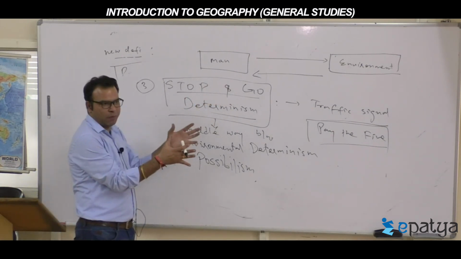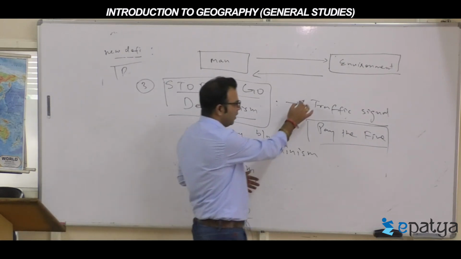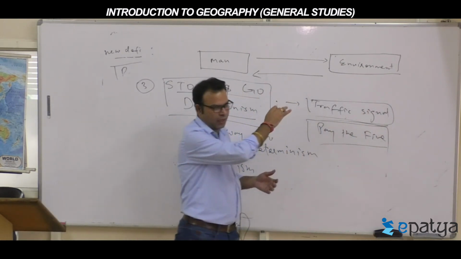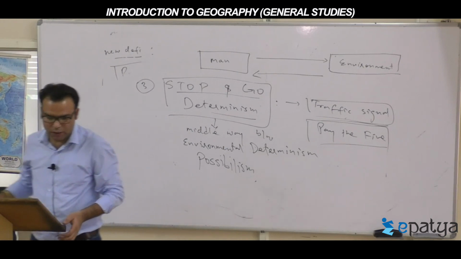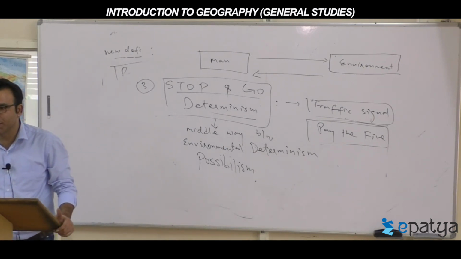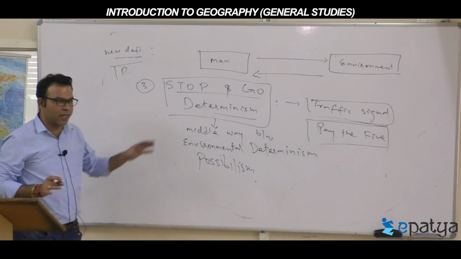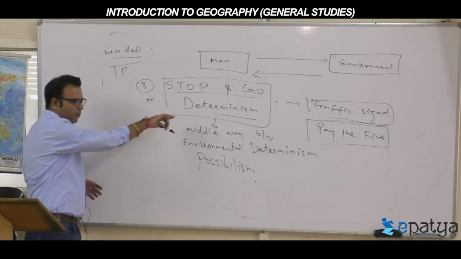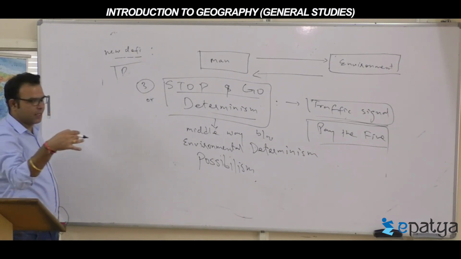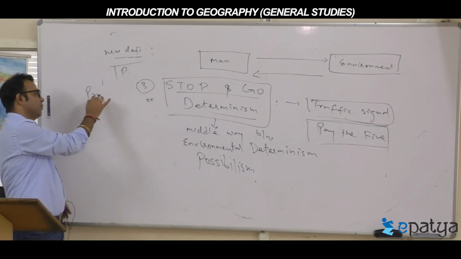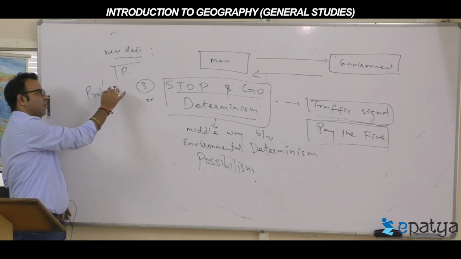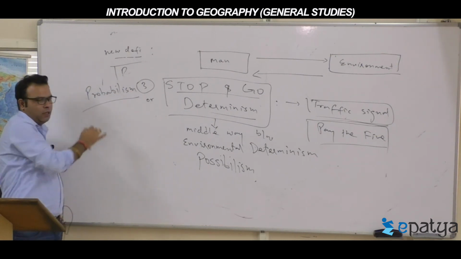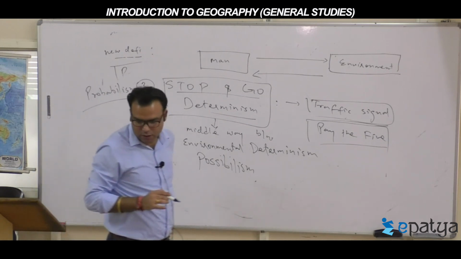So this is the middle path. It's like traffic signals, rules and regulation. You understood? So this approach is called what? Another name for stop and go determinism is probabilism.